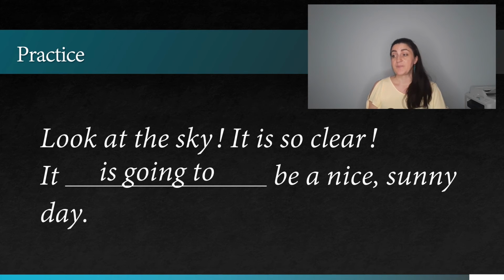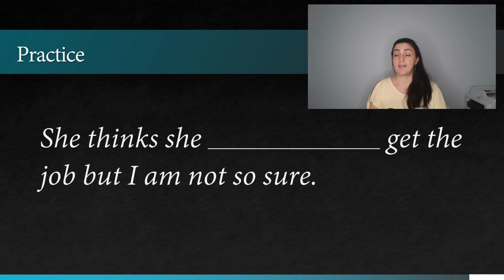Next example. She thinks she will get the job, but I'm not so sure. Or she thinks she's going to get the job, but I'm not so sure. Of course, she thinks she will get the job. This is her opinion based on some previous knowledge she has. And we also have that signal word thinks. This was the last example in today's lesson.